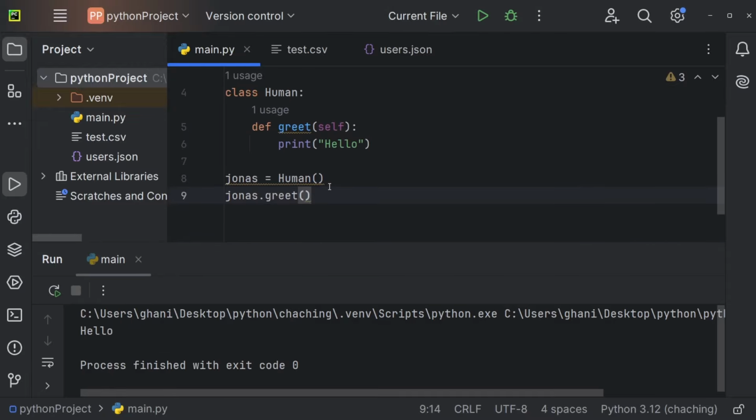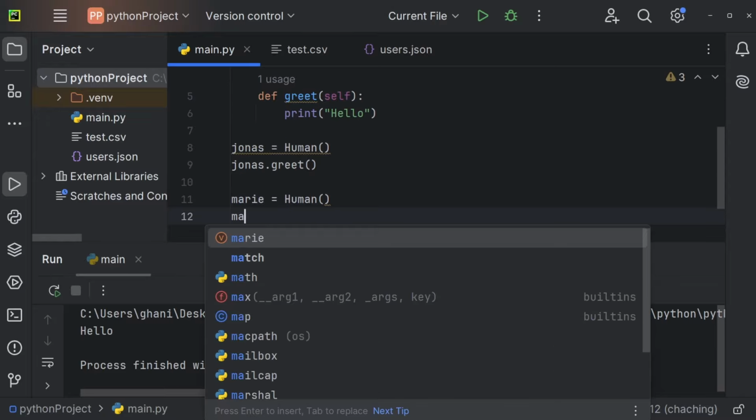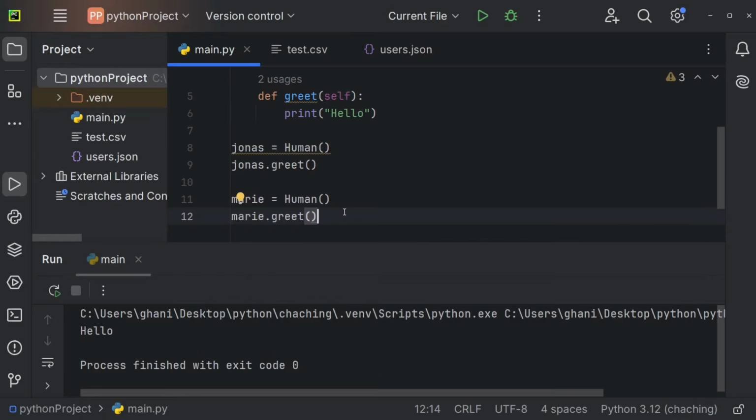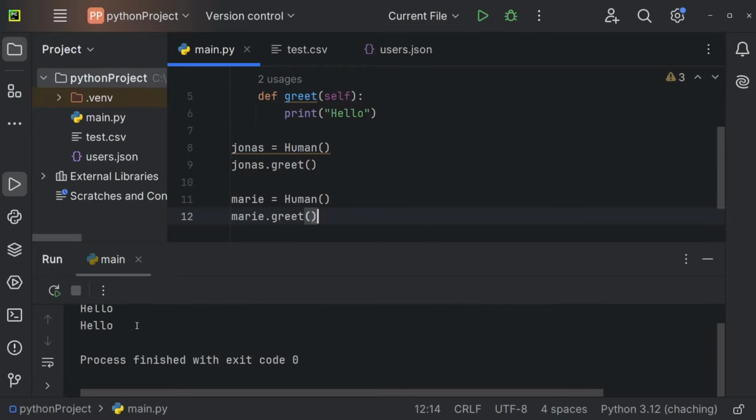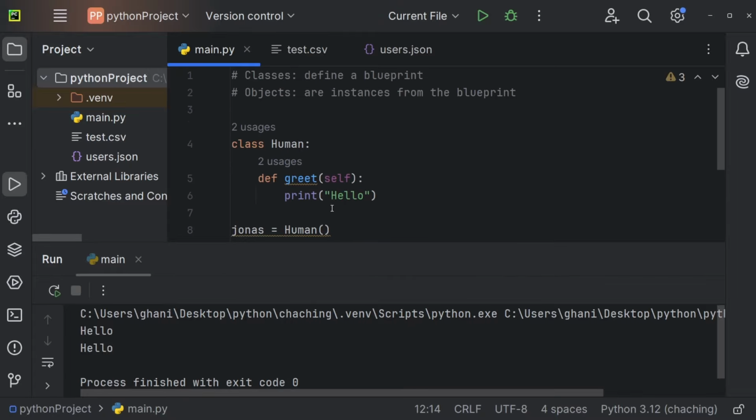Now I could also have a second human. Let's say I have the human Mary. And Mary is also equal to a human. So we construct a second human. And now we can also use Mary.greet because of course Mary can greet as well. And we're getting hello twice. So we're getting hello for Jonas and hello for Mary. So a class creates a blueprint for an object, and an object is then an instance from that blueprint. And you should usually only define this class once, but you can create as many objects as you like from that single blueprint. So one class and multiple objects.